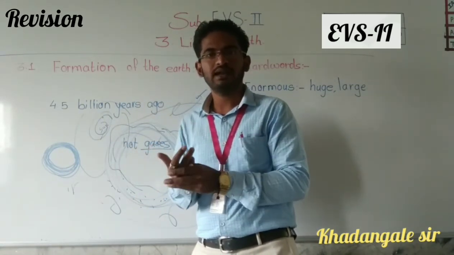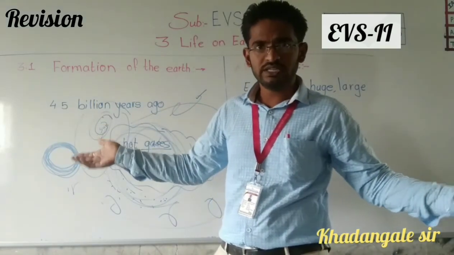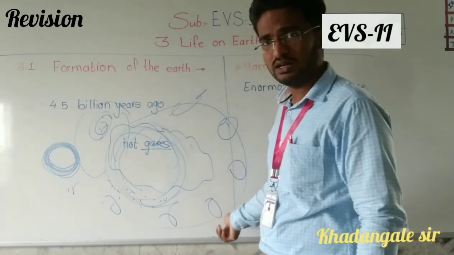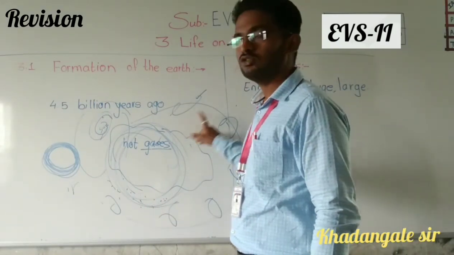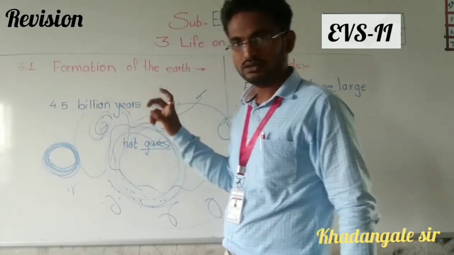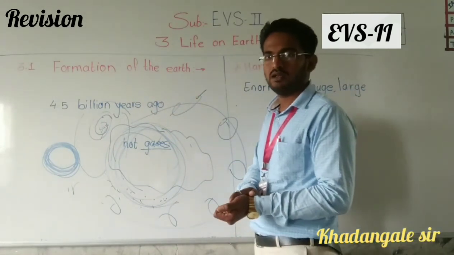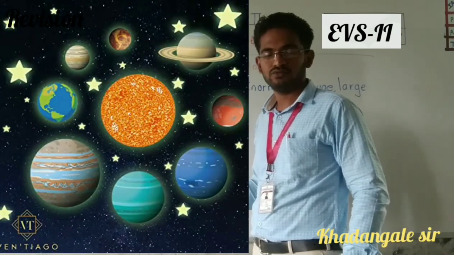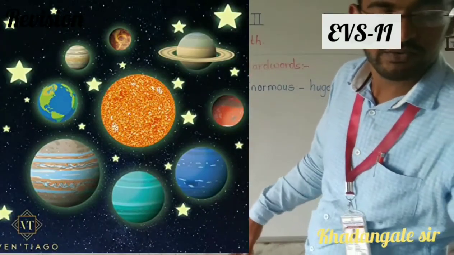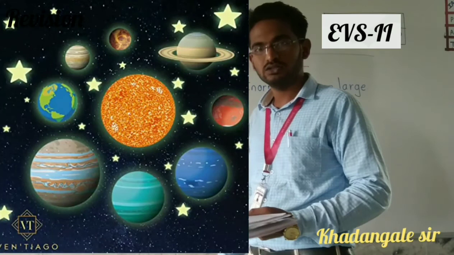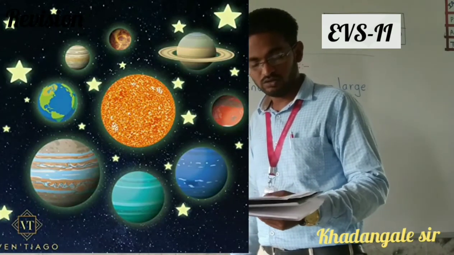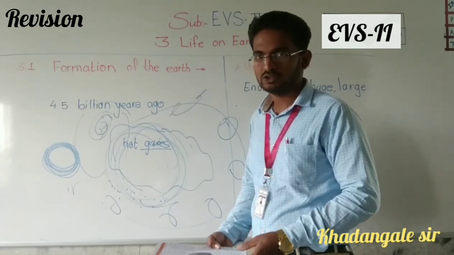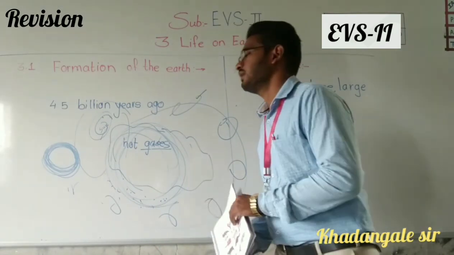Because of that great speed, it divided into several parts, and those parts formed the sun and other planets, which revolve around the sun. How many planets are there besides the sun? 8. Which are those? Mercury, Venus, Earth, Mars, Jupiter, Saturn, Uranus, and Neptune. At the last you can see their pictures. So did you understand?